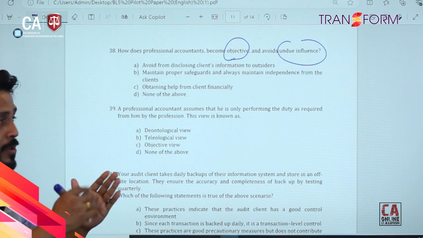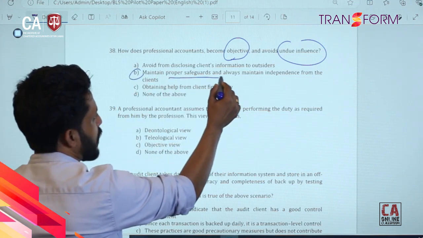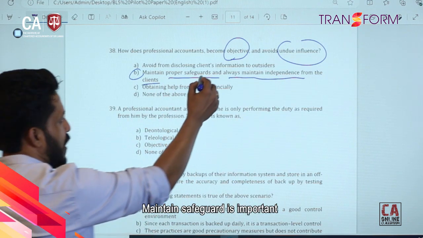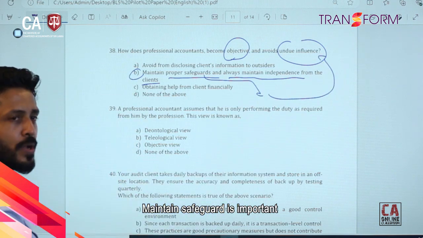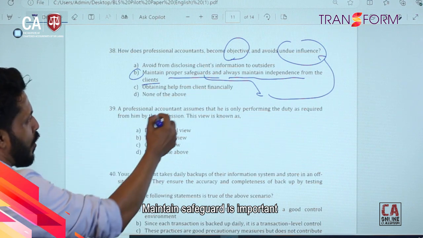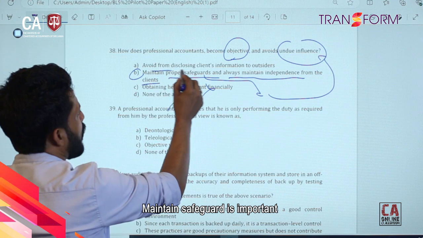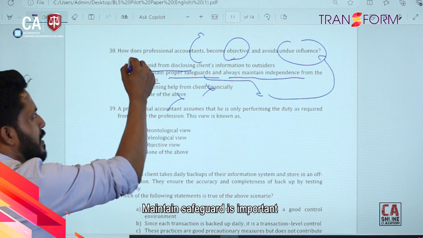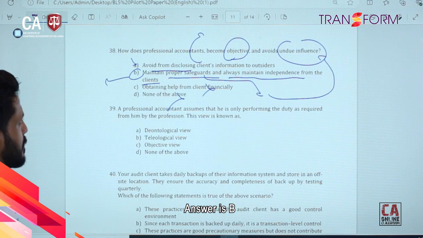To do that, what should we have? Maintaining proper safeguards, always maintaining independence. Adequate safeguards to reduce whatever the threats to an acceptable low level. Then you can maintain your independence to achieve this objective, right? The others: obtaining help from client financially? No. None of the above? No. Avoid disclosing client information to outsiders? That's about confidentiality, that is not it. So this is the exact answer. Answer B, right? Very easy.